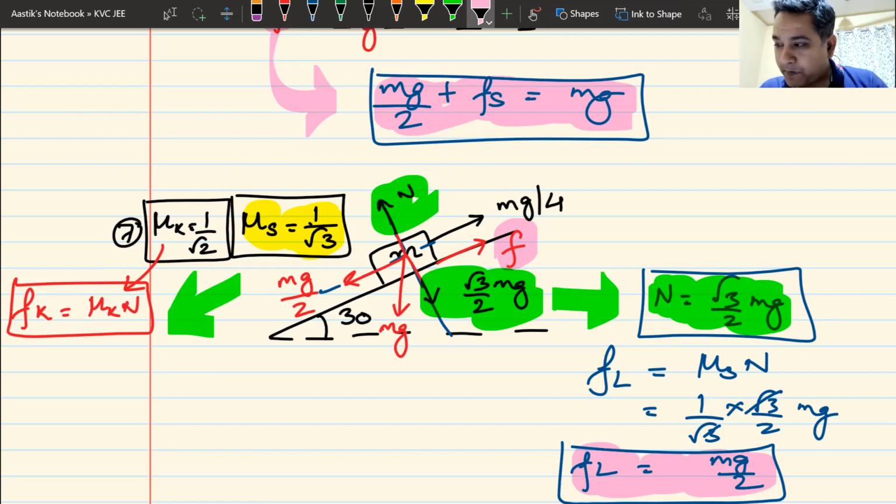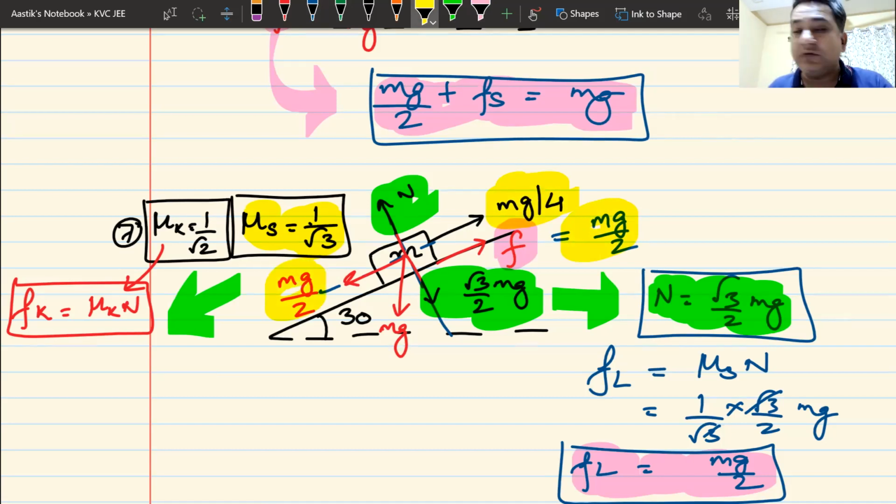Now here, if I take the value as mg by 2, which is the value of limiting friction, what will you see? Common sense: mg by 2 is downwards and mg by 4 is upwards. It is not possible. If mg by 2 force is downwards and mg by 4 is upwards, the block cannot move upwards by friction. So friction cannot be mg by 2.